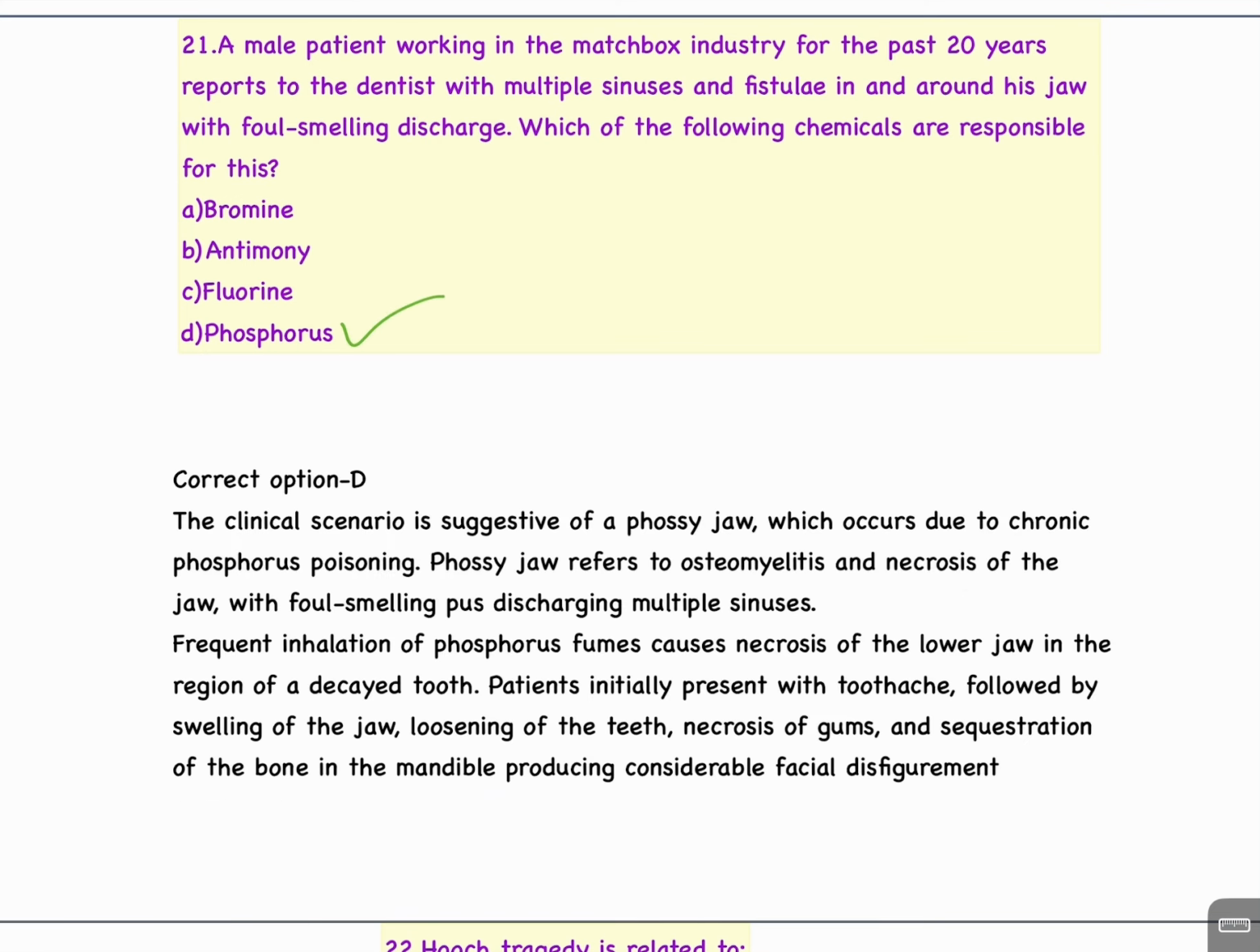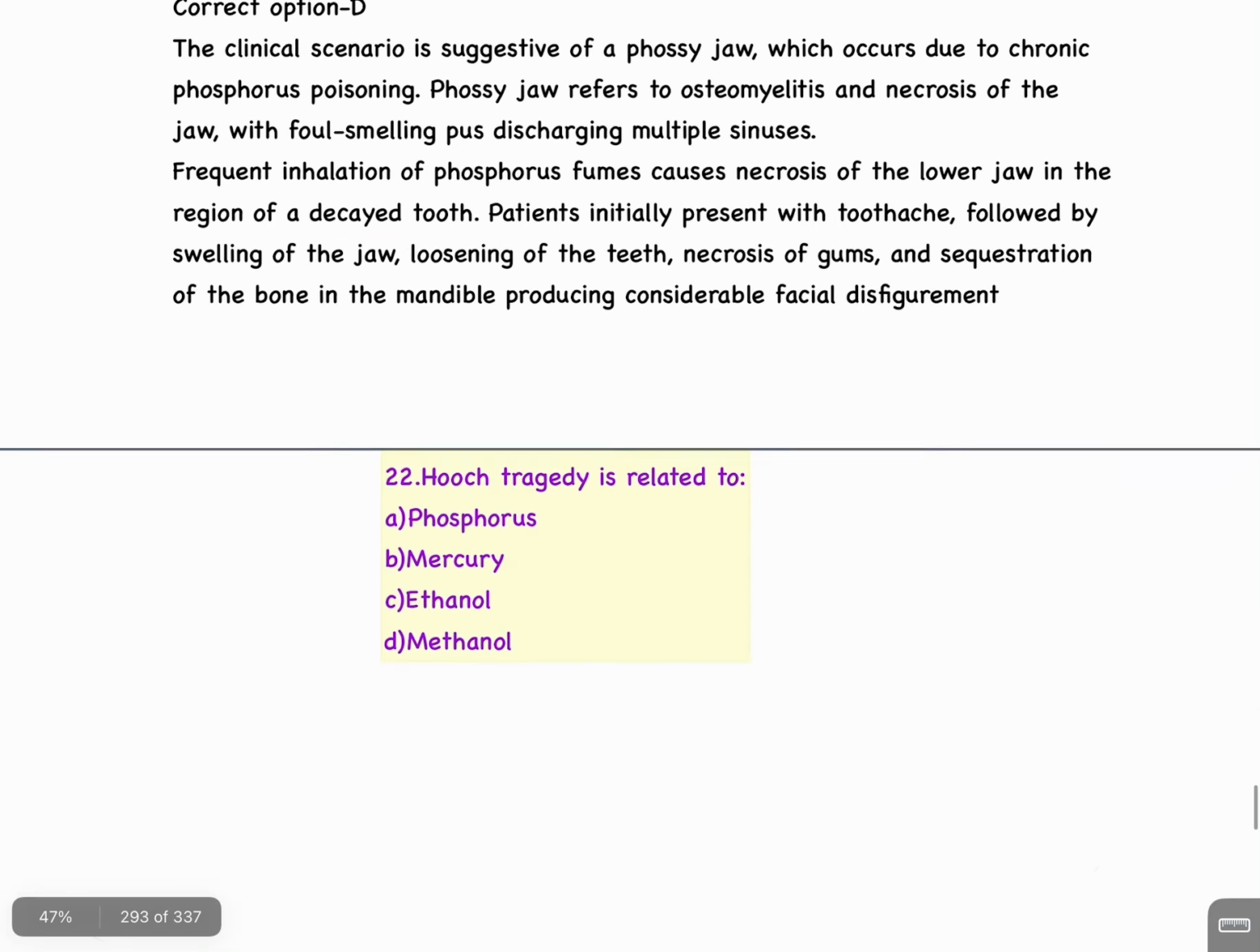Phosphorus. The clinical scenario is suggestive of phossy jaw, which occurs due to chronic phosphorus poisoning. Phossy jaw refers to osteomyelitis and necrosis of the jaw, with foul smelling pus discharging from multiple sinuses. Frequent inhalation of phosphorus fumes causes necrosis of the lower jaw in the region of a decayed tooth. Patients initially present with toothache, followed by swelling of jaw, loosening of the teeth, necrosis of gums, and sequestration of the bone in the mandible, producing considerable facial disfigurement.